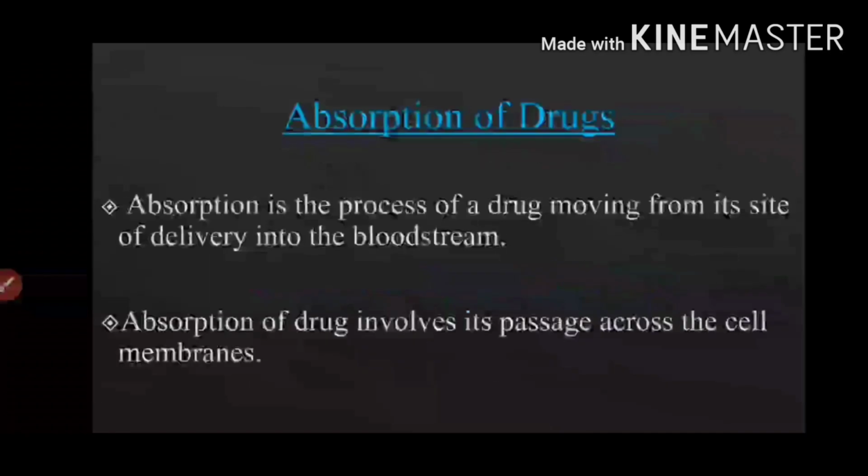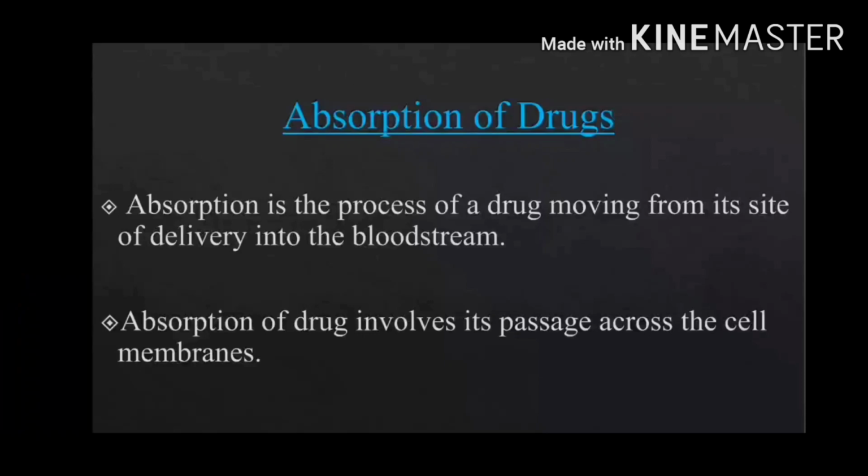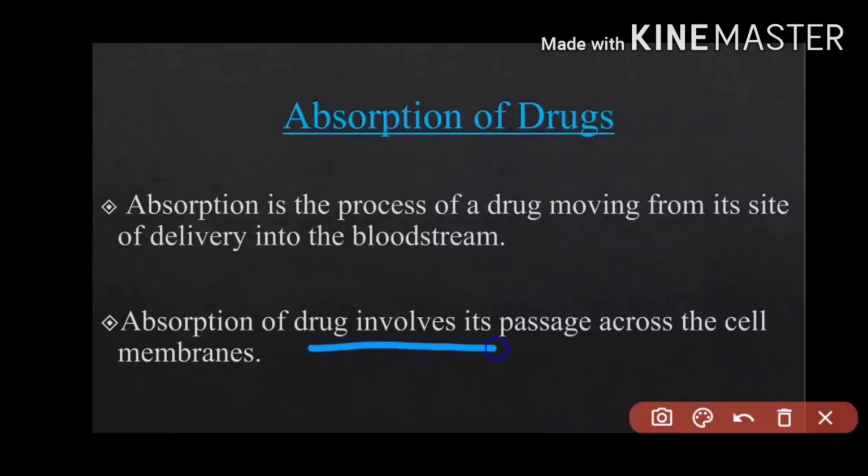Let us start with absorption of drugs. For drug action to take place in our body, absorption is necessary. The drug should reach the bloodstream in order to reach the target site. Target site means the affected area. So, the drug should reach over there. And for that purpose, the drug should get absorbed, and here absorption involves passage across the cell membrane in order to reach the target site.